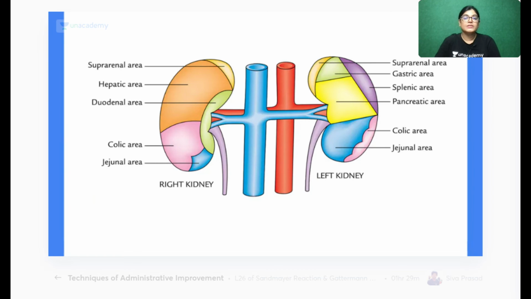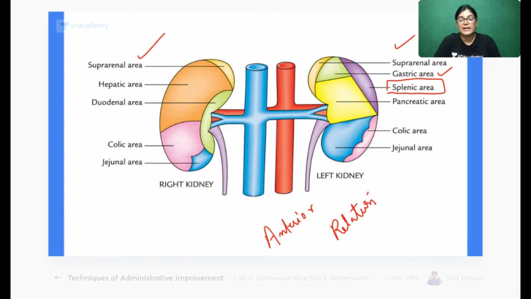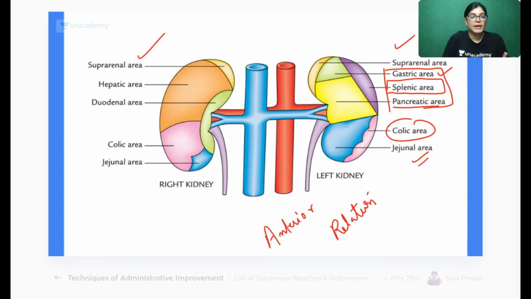Welcome, dear, welcome. I would like to share this image where you can appreciate the anterior relations. This diagram shows the anterior relations of the right and the left kidney. On the left kidney, you can see the splenic area is located; the gastric area and suprarenal are common to both the right and left side. Colic area and jejunum are also common. The three important structures seen only on the left-hand side are the stomach (gastric impression), pancreatic and splenic. On the right-hand side, the hepatic and duodenal areas lie. So the hepatic and duodenal areas will be related on the anterior aspect of the right kidney.